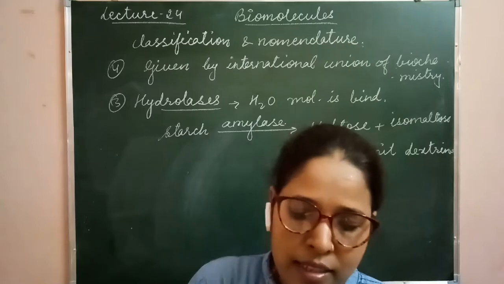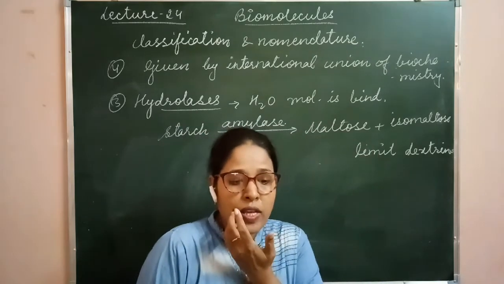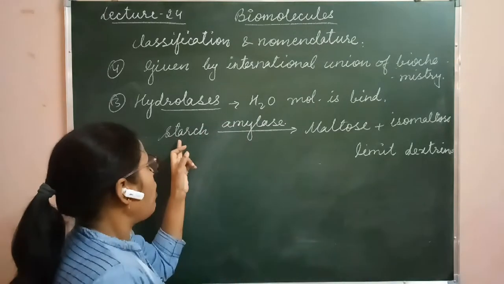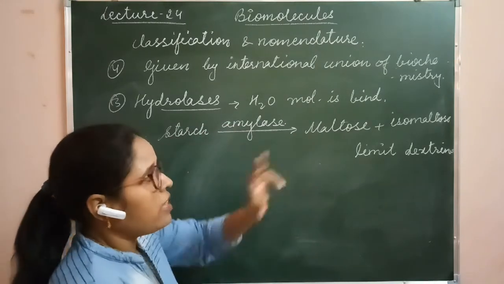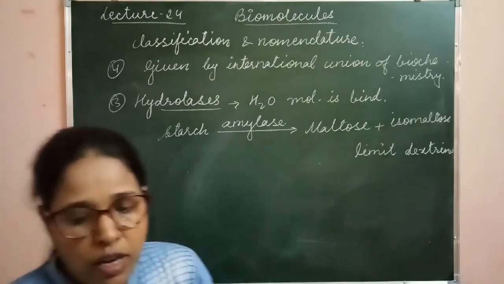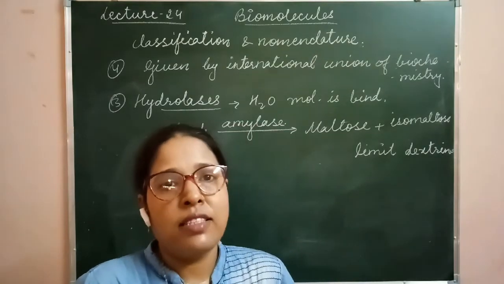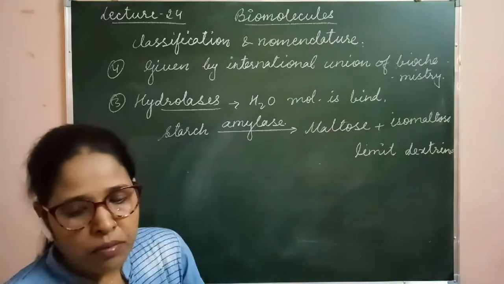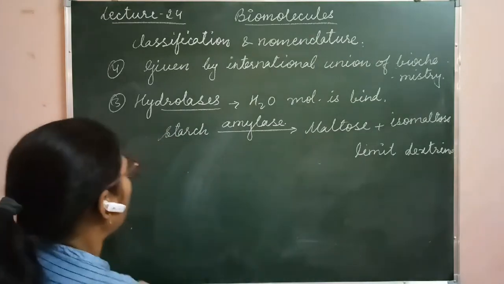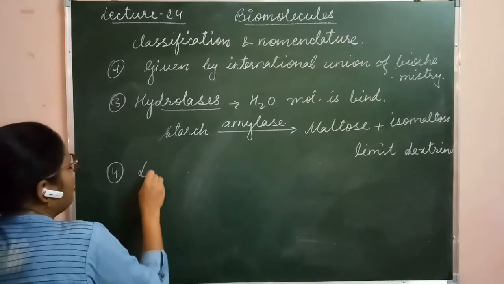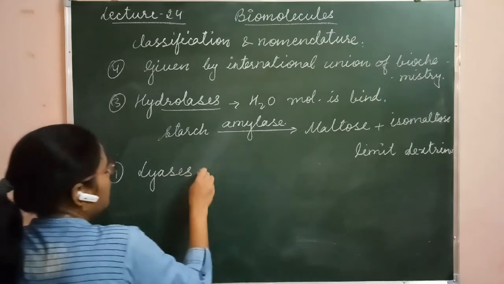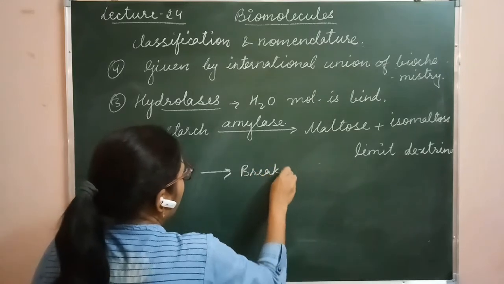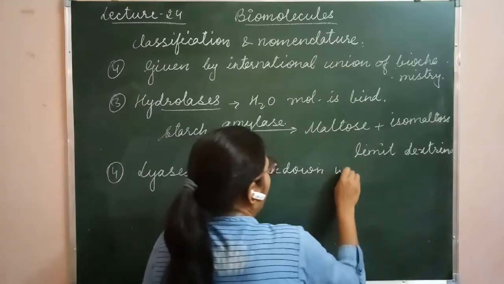Next one is the lyases. Here the breakdown is going to take place. In hydrolysis, the breakdown of starch takes place in the presence of water, but in the case of lyase enzymes, the breakdown takes place in the absence of water, or without water. The fourth category is called lyases. Here, breakdown without water.